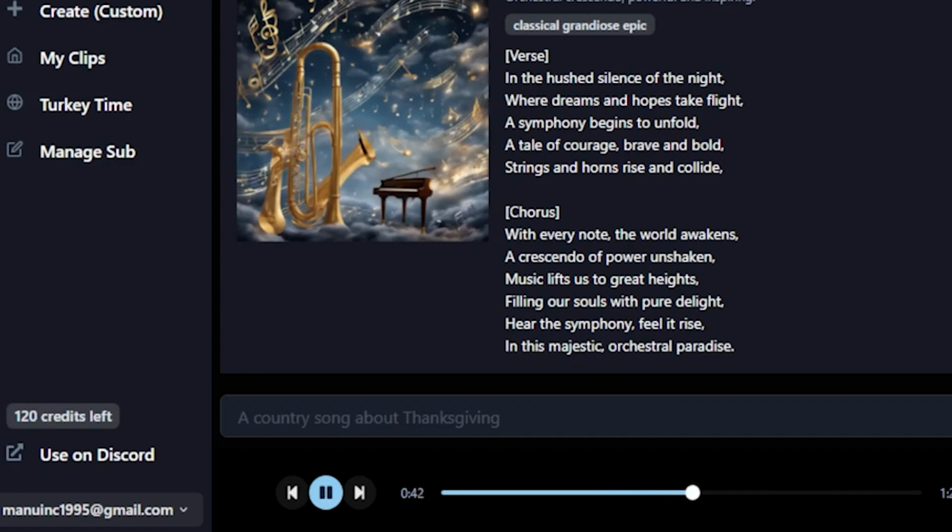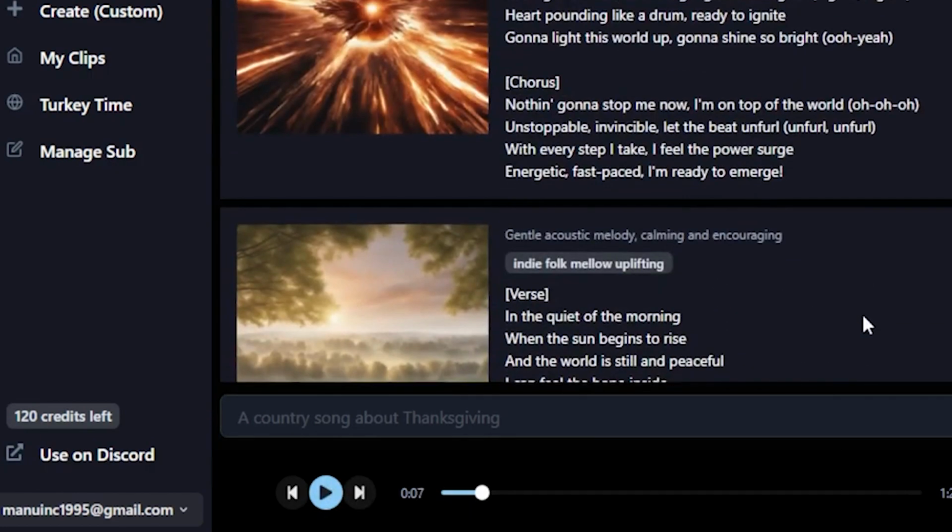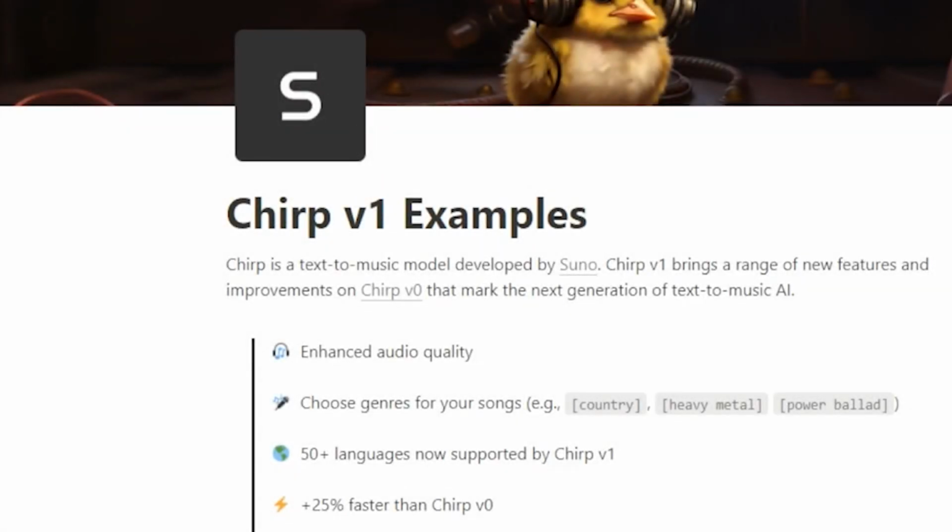Now let's talk about one of the coolest features of Suno AI V3, the ability to modify the voice of your AI singer. After you download your song, you can use a tool called Kits AI to tweak the singer's voice. You can change the tone and style of the voice, or even create a duet with two voices singing together. This feature is perfect for those looking to experiment with diverse vocal textures or produce songs that feature multiple vocalists. It's like being a director in a movie, but instead of telling actors what to do, you're telling the AI how to sing your song. This lets you get really creative with your music, experimenting with all sorts of vocal styles until you find the perfect one for your track.